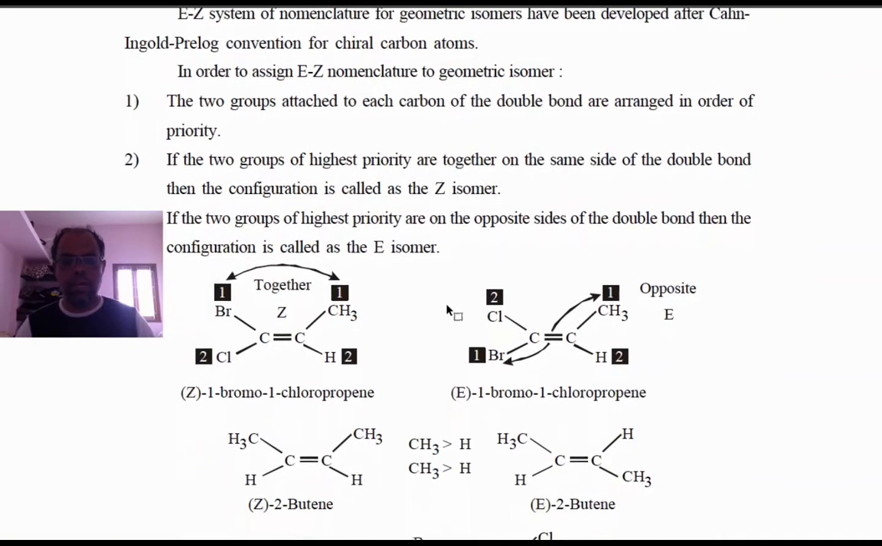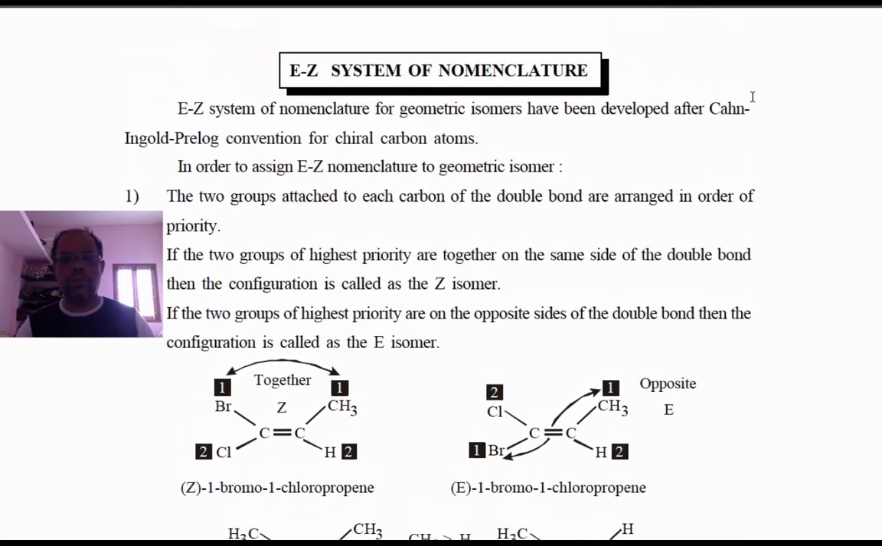That's the reason when four different groups are available. For example, take this example here, with four different groups: chlorine, bromine, CH3 and hydrogen. The two carbon atoms, which are double bonded, are linked with four different groups. In this case, the geometrical isomerism goes for EZ nomenclature. The EZ nomenclature is a specific nomenclature, given by Cahn, Ingold and Prelog.